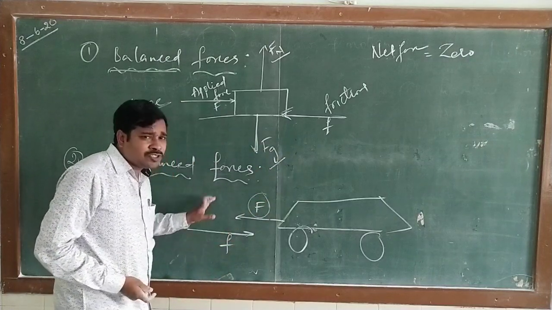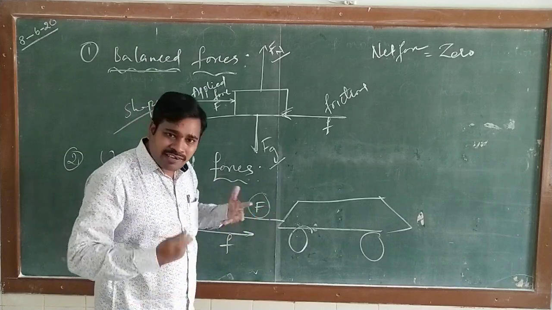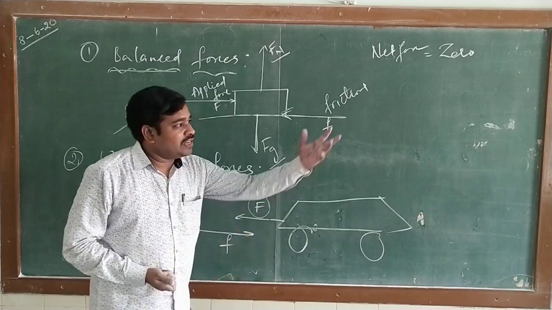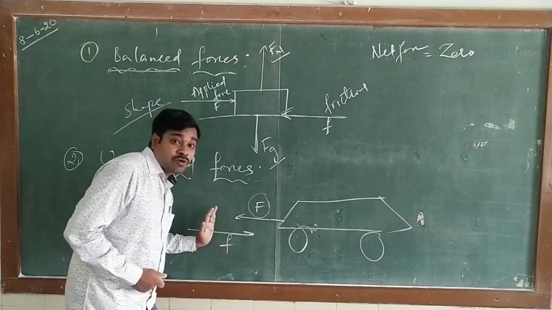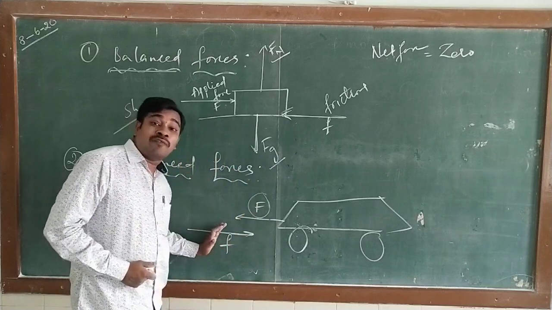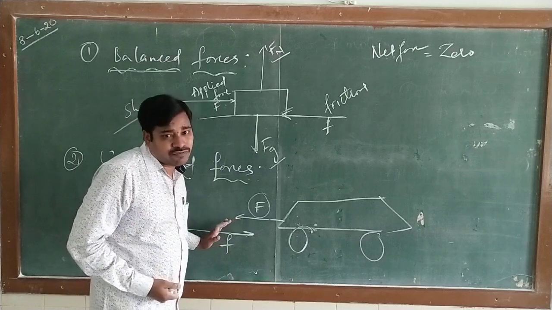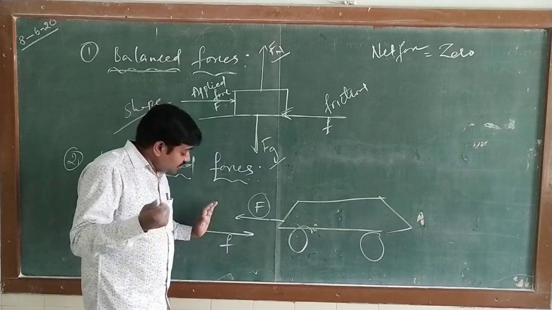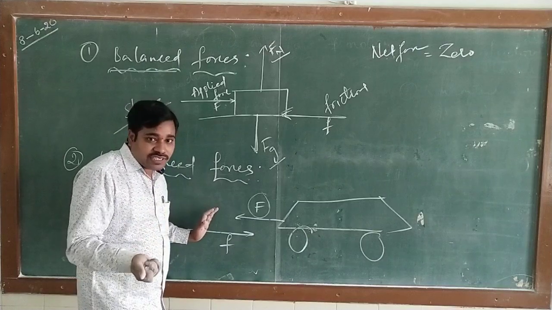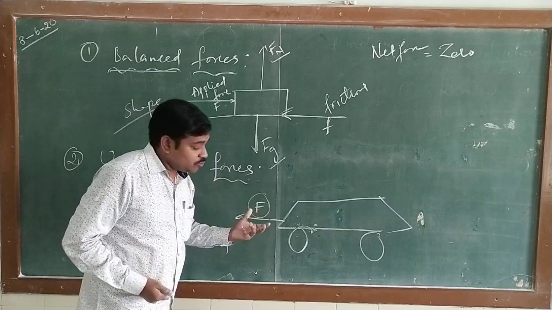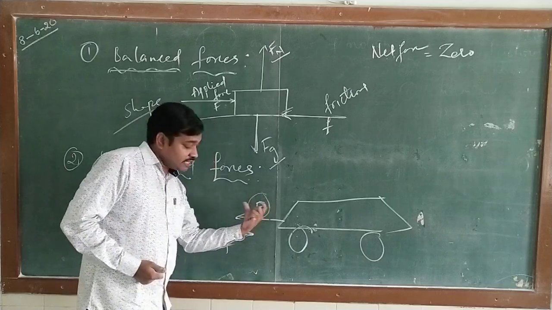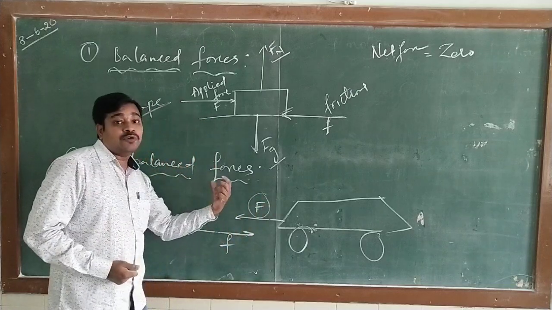Remember, frictional force is exerted in various forms. Air resistance is offered, and when the air comes in the opposite direction, we can't move easily because the frictional force is more. The frictional force exists in the form of air and also in the form of fluids. Simply, what is a fluid? Gases or liquids we call fluids. So if you apply more force than the frictional force, then the body comes into motion.